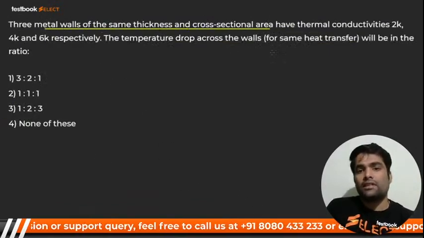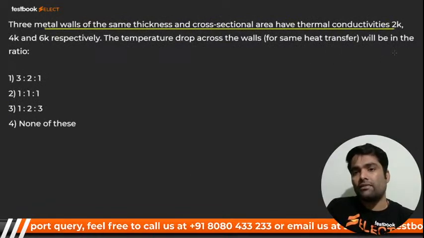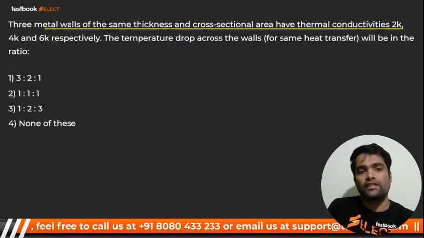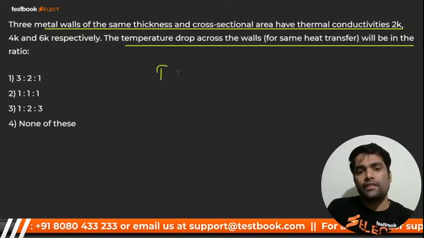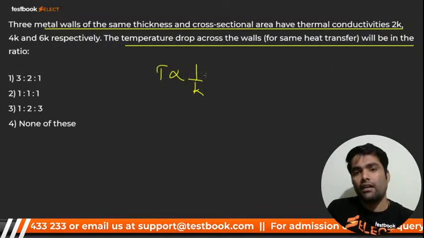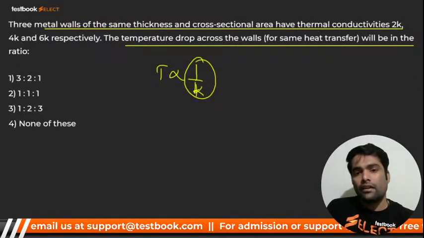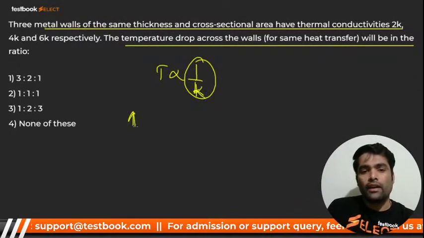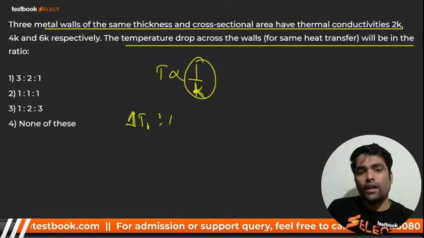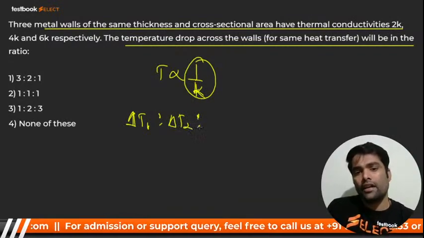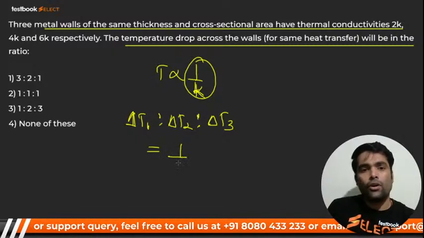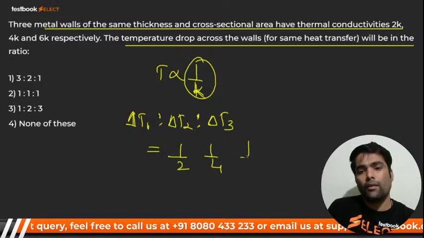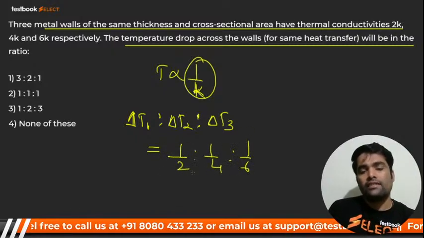The metal walls of the same thickness and cross-sectional area have thermal conductivity 2K, 4K, 6K. The temperature drop will be, you know that, my dear, temperature drop is inversely proportional to K. Yes or no? So delta T1 ratio delta T2 ratio delta T3 is equal to what? It will be 1/2, 1/4, 1/6. What will the LCM be? 12.